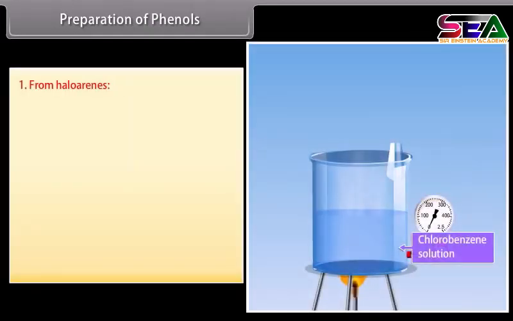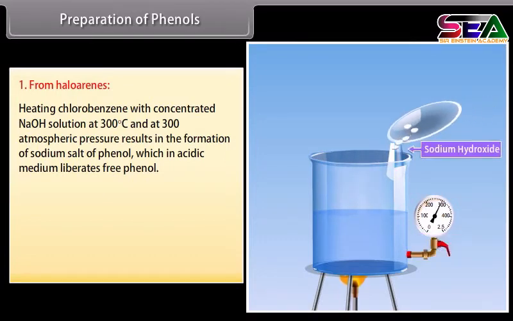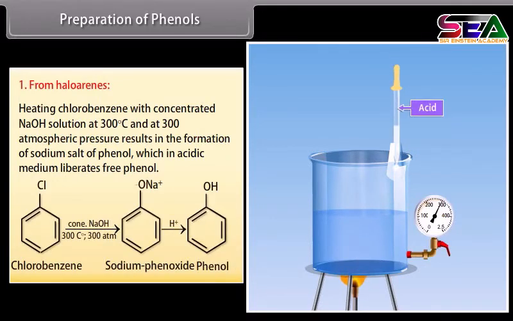Preparation of phenols. From haloarenes. Heating chlorobenzene with concentrated sodium hydroxide solution at 300 degrees Celsius and 300 atmospheric pressure results in the formation of sodium salt of phenol, which in acidic medium liberates free phenol.